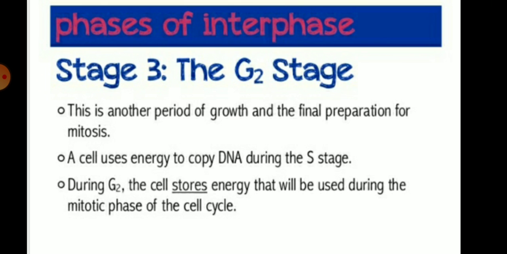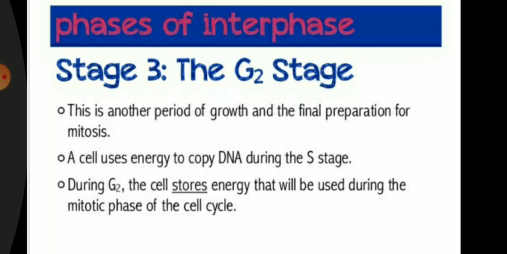The cell uses its energy to copy the DNA during the synthesis stage. Another name for the G2 phase is the second gap phase, in which the cell stores energy that will be used during the mitotic phase of the cell division.